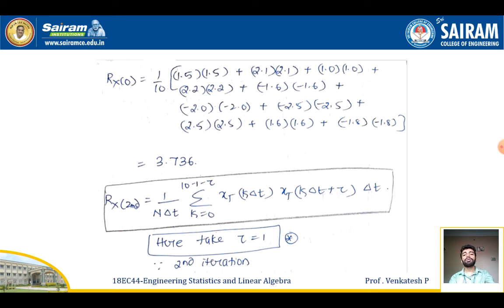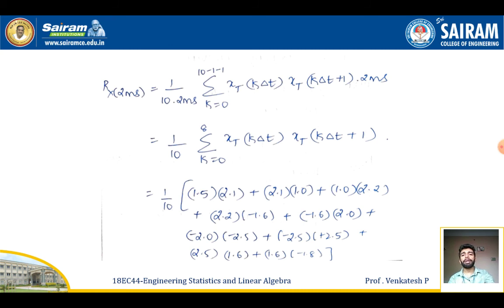Now the next case: I'm going to replace tau equal to 2 meters. So if I replace tau equal to 2 here, I'll be getting Rx of 2 equal to 1 by 10 into 2 meters, summation k from 0 to 10 minus 1 minus 1, x of k delta t, x of k delta t plus 1 into 2 meters.